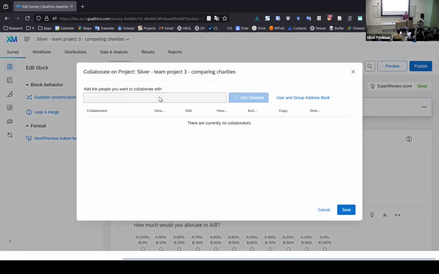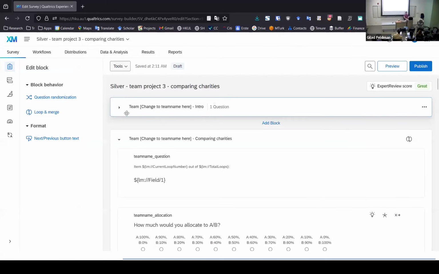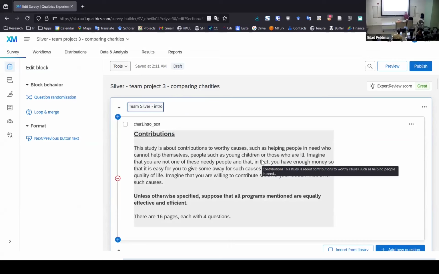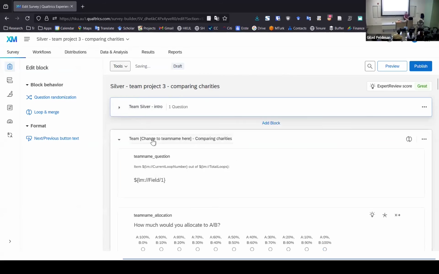Just be very careful when you do that, okay? Try and control it so that you don't overlap each other and you don't cancel each other's changes. My main request from you is to just change things, to update things to what needs to be done. Like Team Silver intro. This is the intro that I used from Mannix's thesis, but you can change it to whatever your intro is if you want it. If you don't need it, then just remove it.